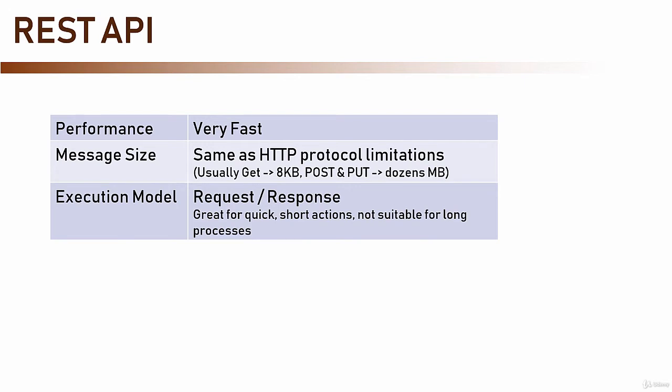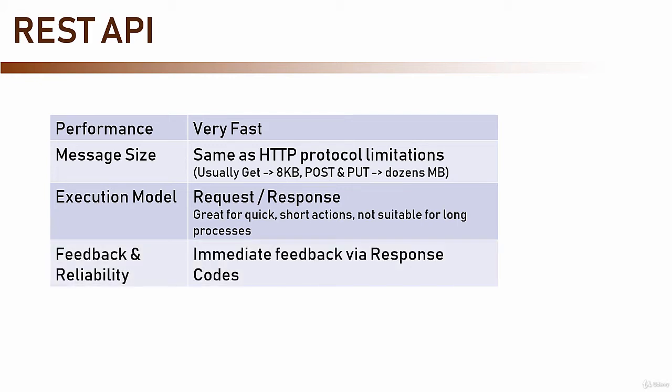The execution model of REST API is request-response, which means it's great for quick, short actions, but not suitable for long processes. And what about the feedback? This is where REST API really shines. Since it's a synchronous method, the caller gets immediate feedback on the action via the HTTP response code. If there is a problem with the execution, it will get a 500. If there was a problem with the message it sent, it will get 400, and of course, if everything went just fine, it will get 200. There are lots more response codes, but these are the most common.